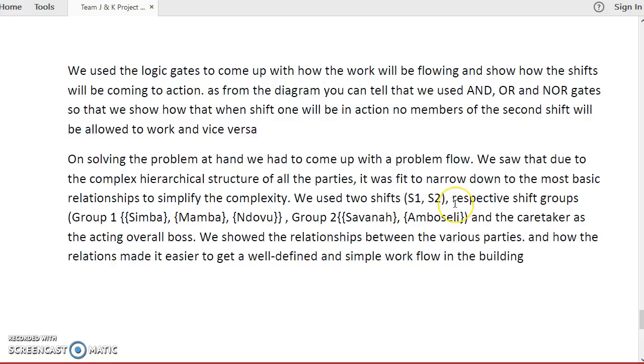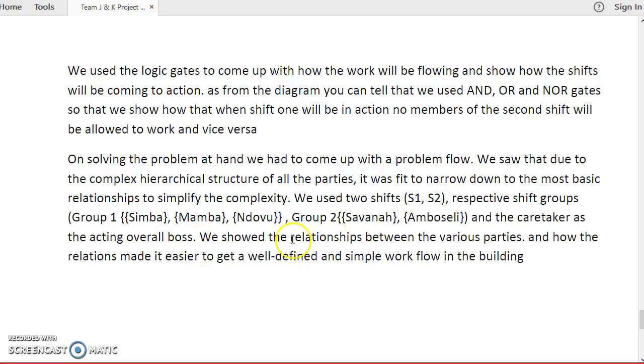So in conclusion, our problem flow consisted of several parts, and as we wanted to break down the complexity of the structure, we decided to use symbols such as S1, S2, representing shift 1 and shift 2, and then the individual groups having their names, with members under them.